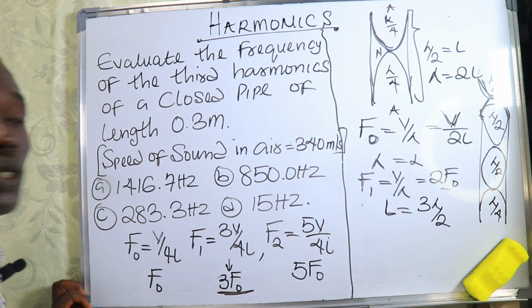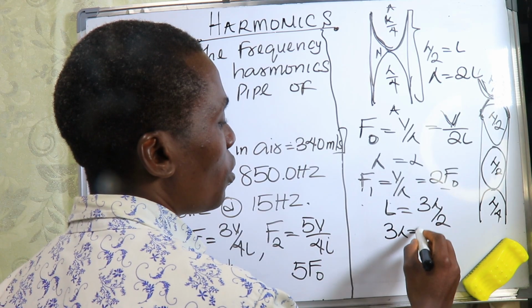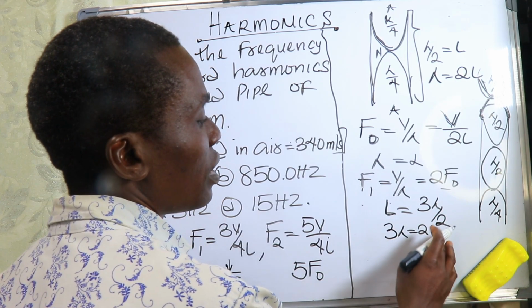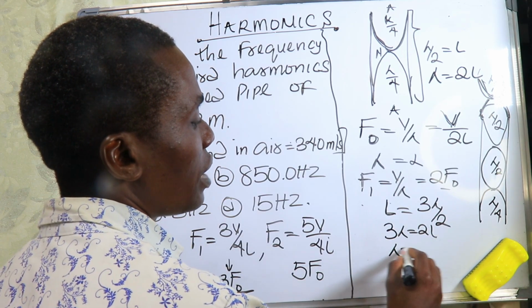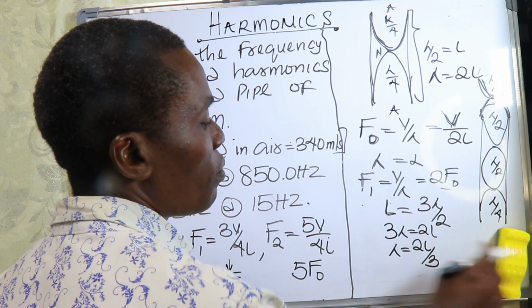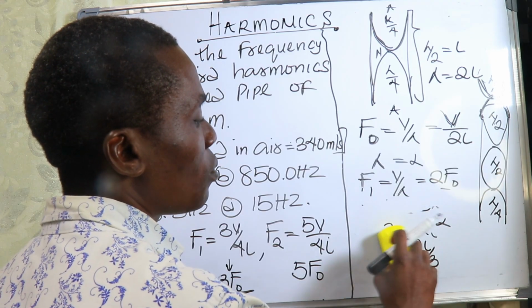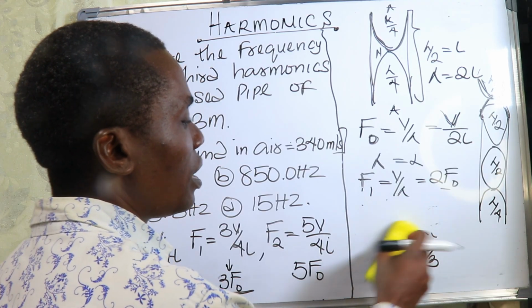So if the length gives us 3 lambda divided by 2, then our 3 lambda will be equal to 2 lengths. So now what is our lambda? Our lambda will be equal to 2 lengths divided by 3. So if lambda is equal to 2 lengths divided by 3, the next thing we will find now in our